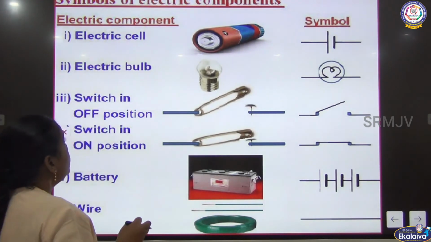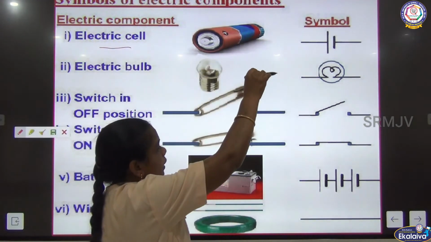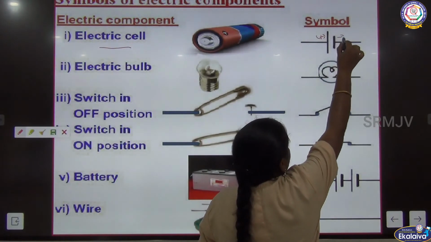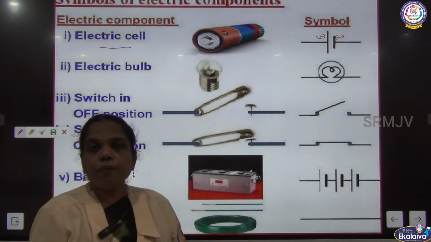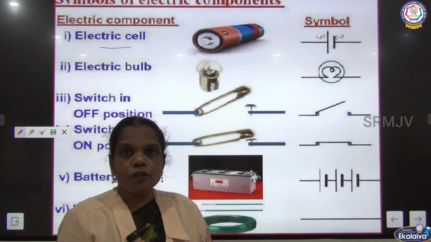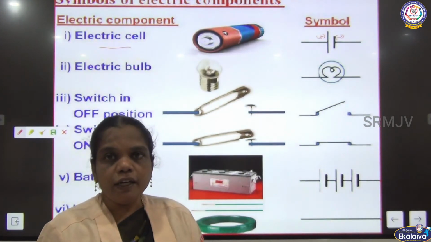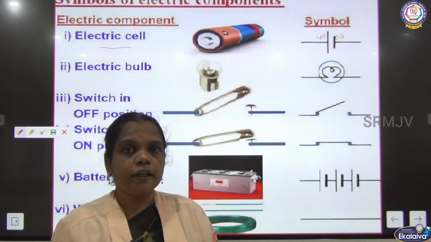An electric cell can be connected with the longer line as the positive end and the shorter thicker line as the negative end, because the cell is also a source of electric current. In that case the chemical energy is converted into electrical energy.